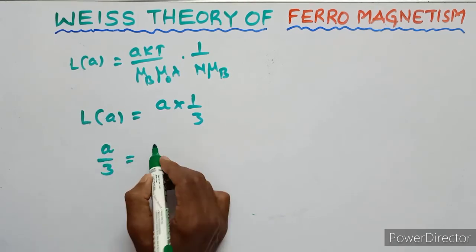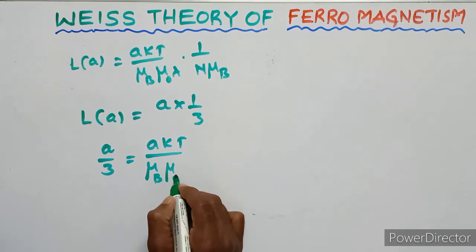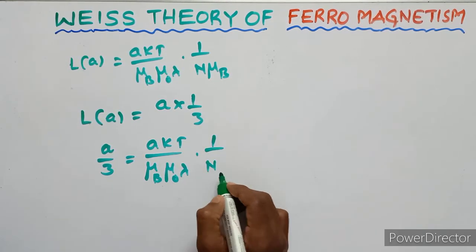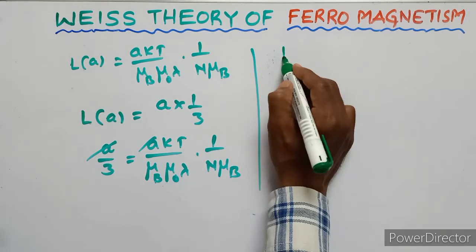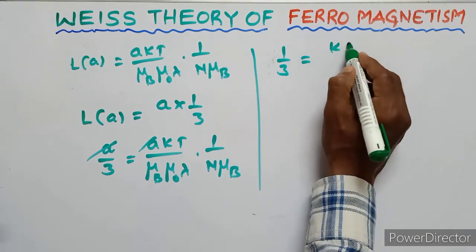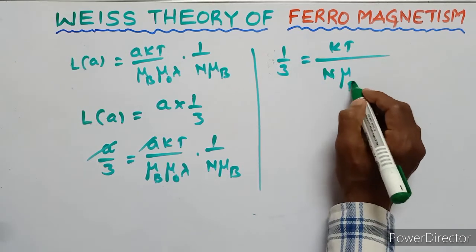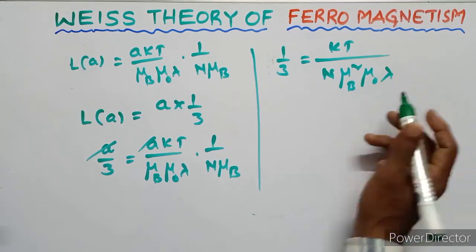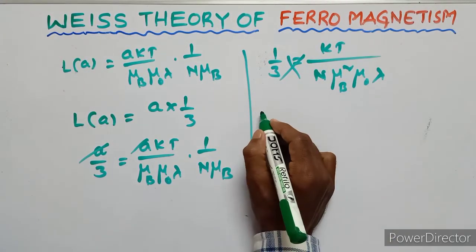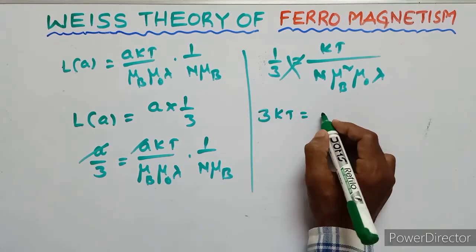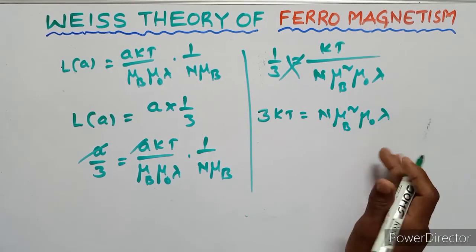A upon 3 equals AkT upon mu suffix B mu naught lambda into 1 upon n mu suffix B. Here A cancels. 1 upon 3 equals kT upon n mu suffix B whole square mu naught lambda. So by cross multiplication, 3kT equals n mu suffix B square mu naught lambda.